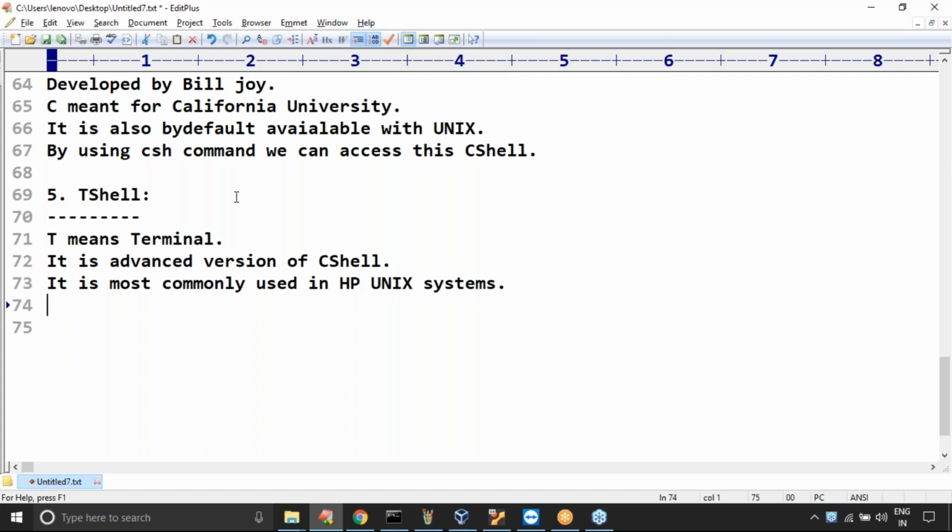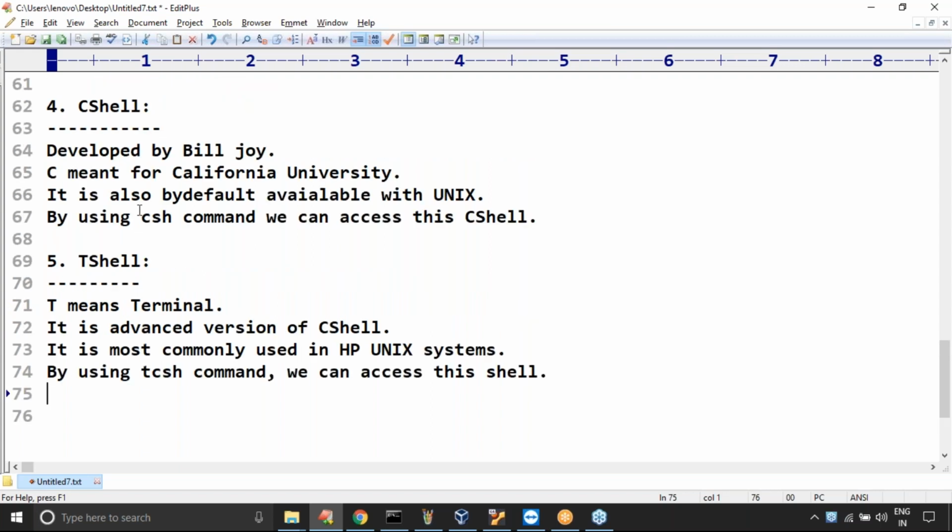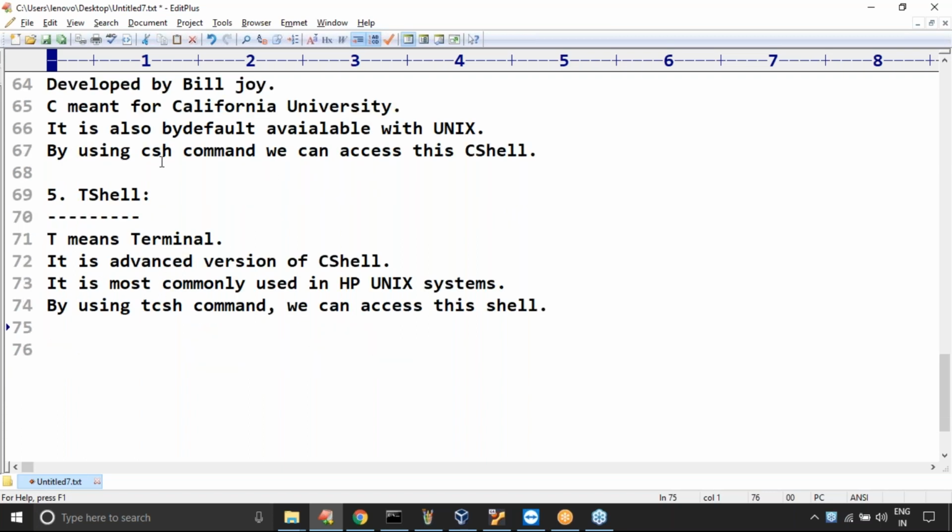T means terminal. How can you access this shell, sir? By using the tcsh command, we can access this shell. Remember this carefully. So how can you access this shell? By using the tcsh command, right? Sir, can you please confirm? Is everyone able to understand? Yes, these are just the basic theoretical things, so don't worry at all.